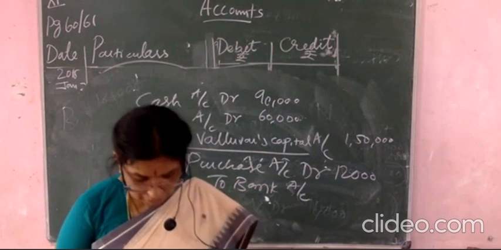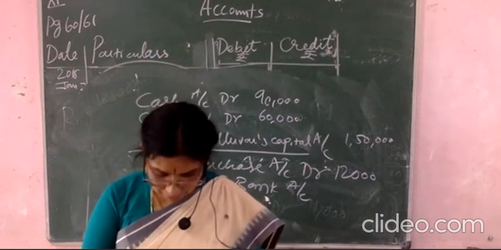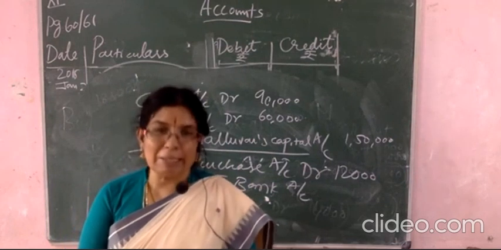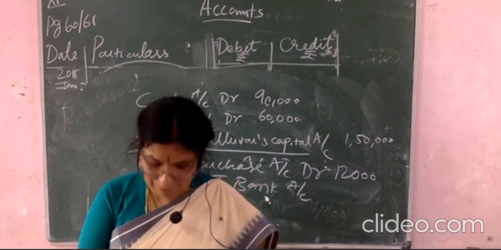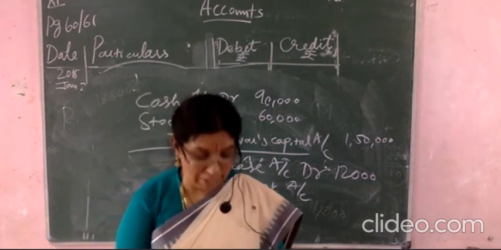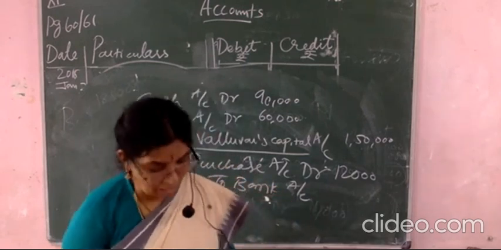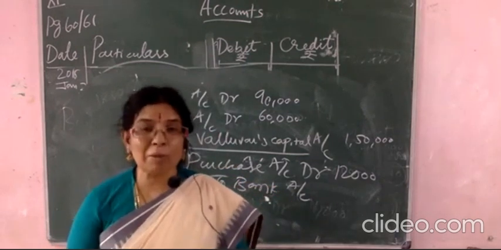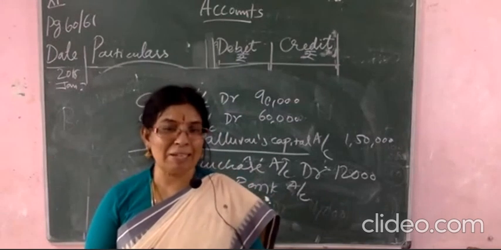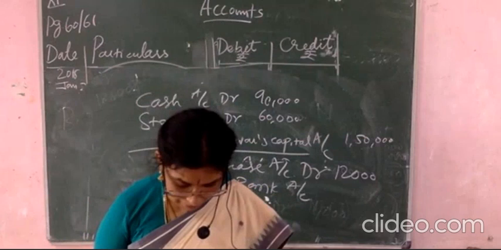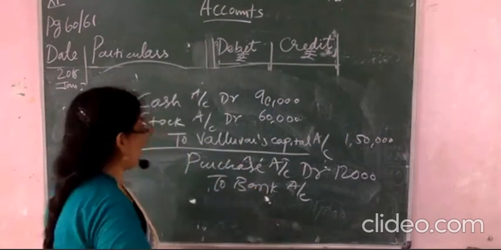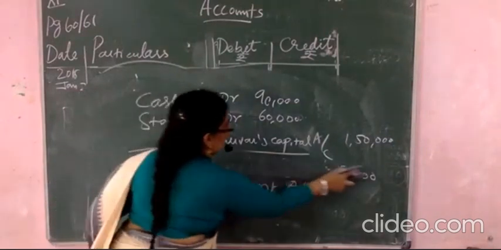And then on the 9th you see there, stationery purchased and paid through net banking. They are dealing in the textile business, they are purchasing for office use maybe. Stationery purchased and paid through net banking. So purchasing stationery, stationery to bank. Why are they writing bank? They paid the money not by cash, but by net banking. So this is related to the bank only. So that's why the bank is credited, stationery to bank.